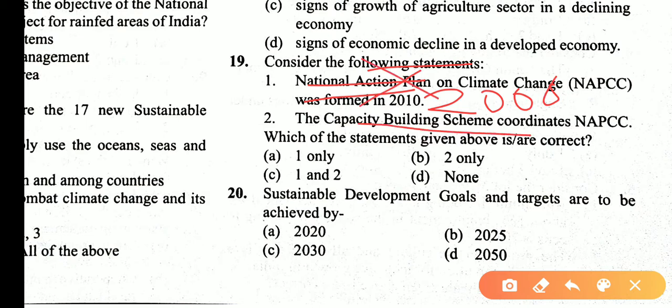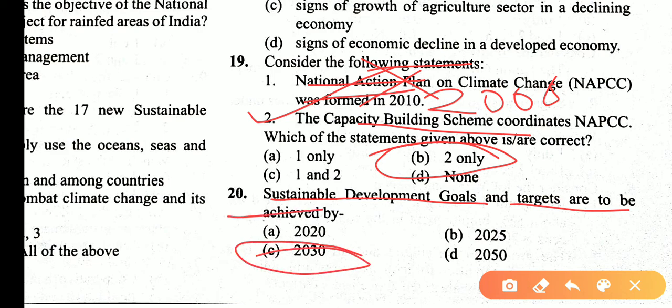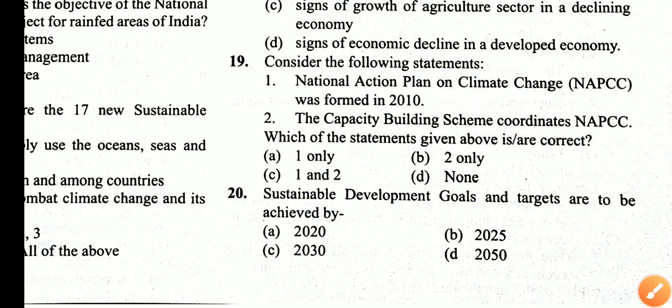The capacity building scheme is coordinated with the National Action Plan on Climate Change. This statement is correct. Asking for the correct statements, only 2, so the answer is B. Next question. Sustainable Development Goals targets are to be achieved in 2030. The answer is C. Thank you for the discussion.